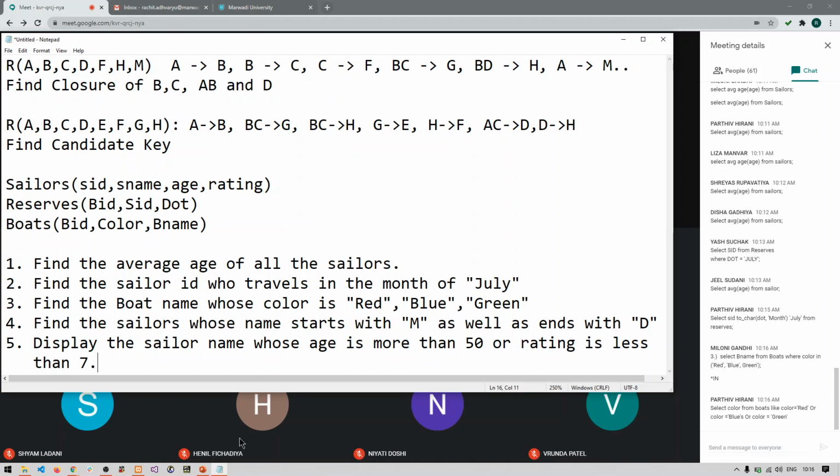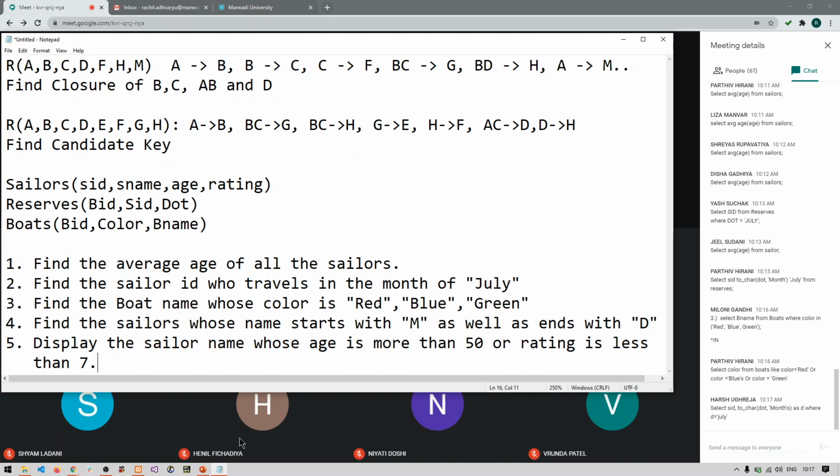So Parthiv has written something like select SID, to_char(date, 'month') July from reserves. Parthiv, that answer is quite incorrect according to me. So try to search out the answer for this one. This query is similar to your practical number 3, query number 6 maybe. It is the answer that I already mailed you in your emails during that practical.